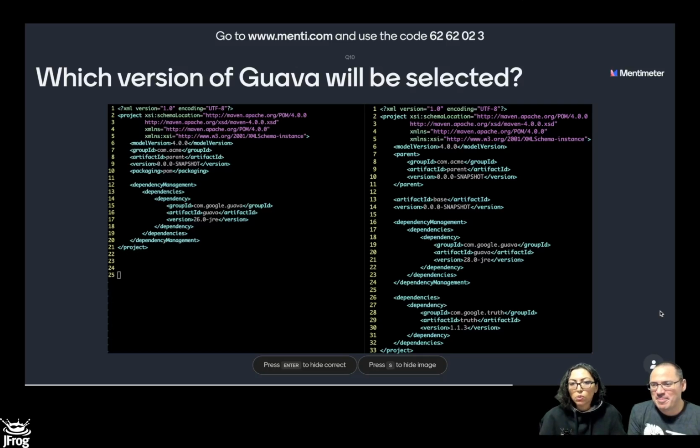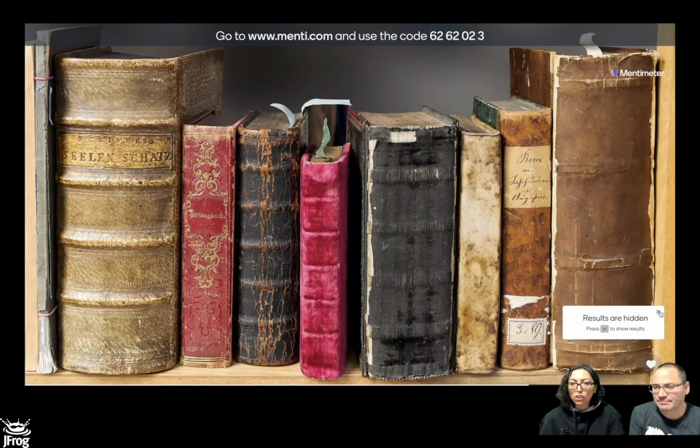Why is it going to be 28? Because the child has the final word. Right, because when you read everything back in the chain, the first dependency management block from the parent is added to the effective POM, and then when you read the child, the dependency management block goes there, has the same entries in terms of group and artifact ID, so the child overrides what the parent says, and that's why version 28 wins. So the child will have more weight on those definitions.